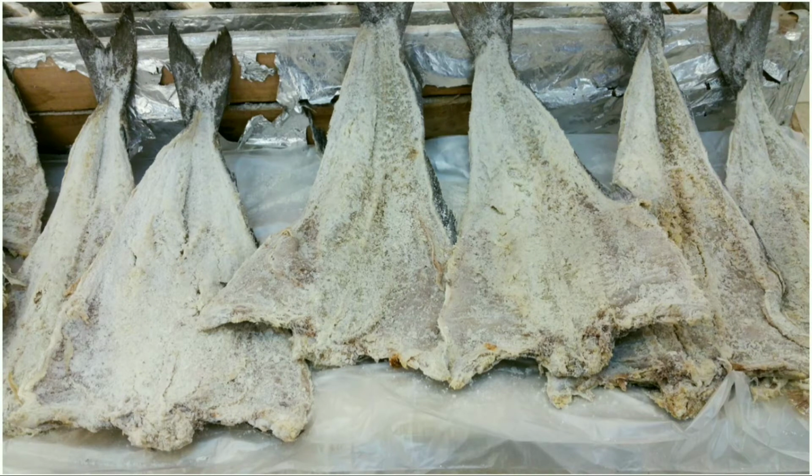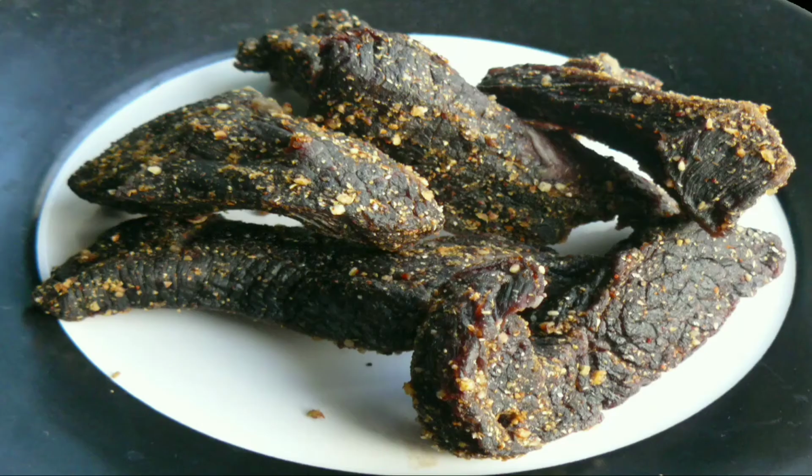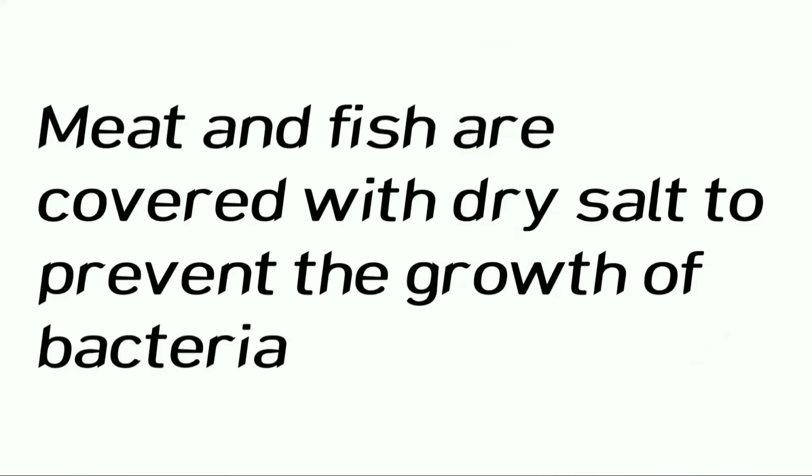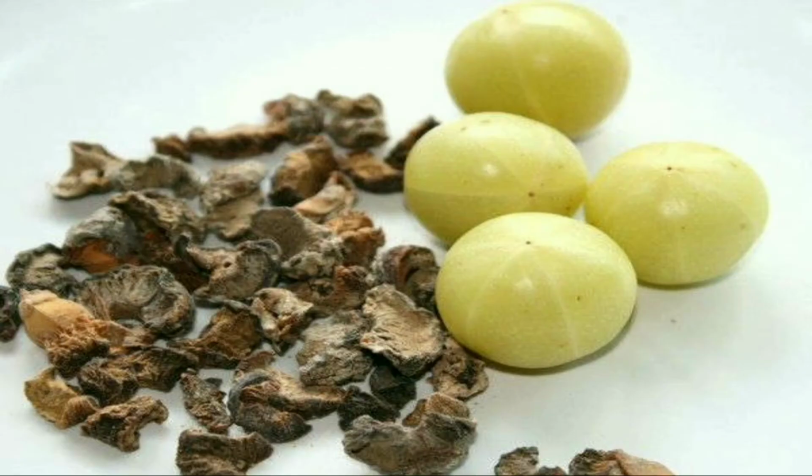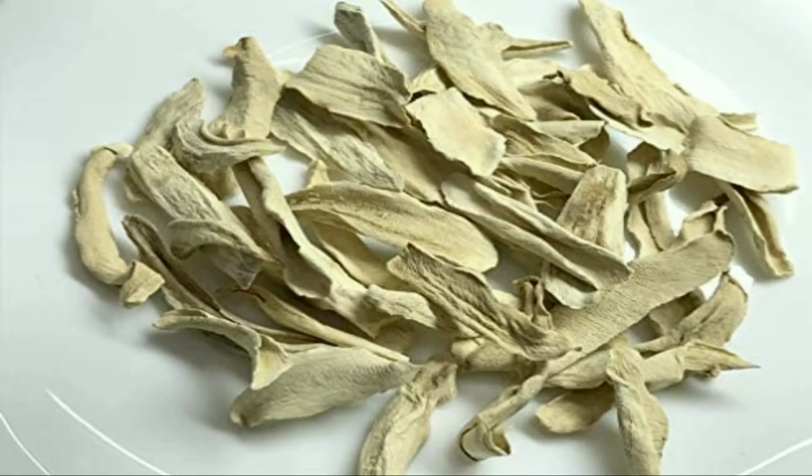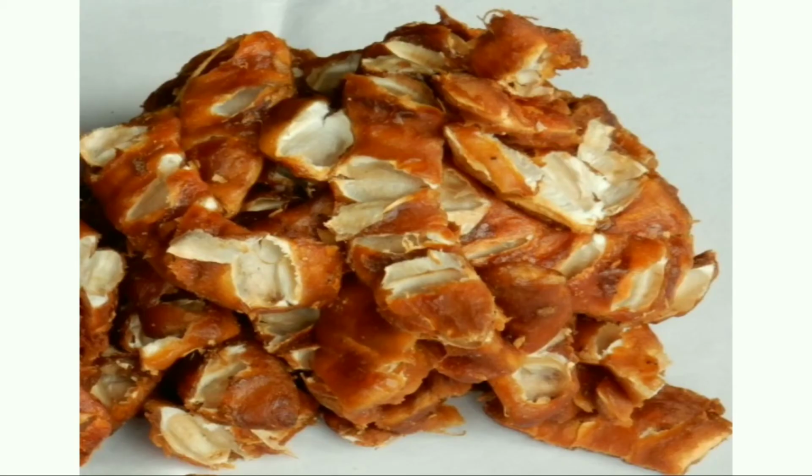Next is preservation by common salt. Common salt has been used to preserve fish and meat for ages. Meat and fish are covered with dry salt to prevent the growth of bacteria. Salt is also used to preserve amla, raw mangoes, tamarind, etc.